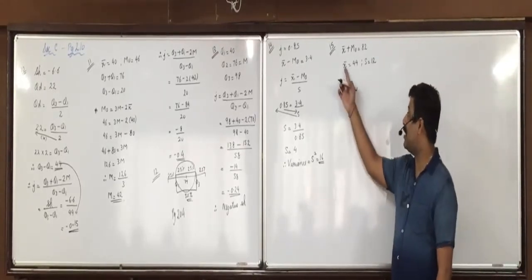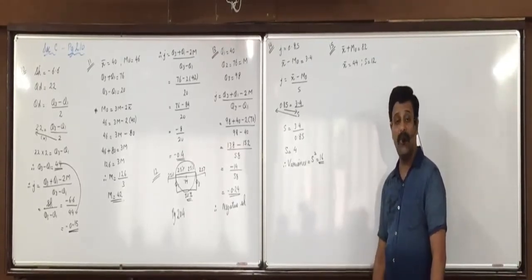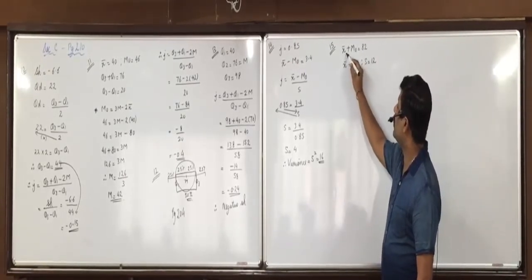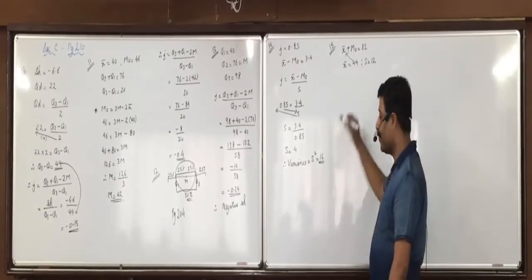Now x bar is available, s is available. Find the coefficient of skewness. What else do we need? Mode. How will you find mode?